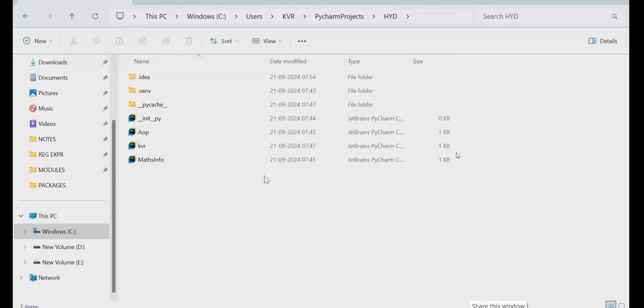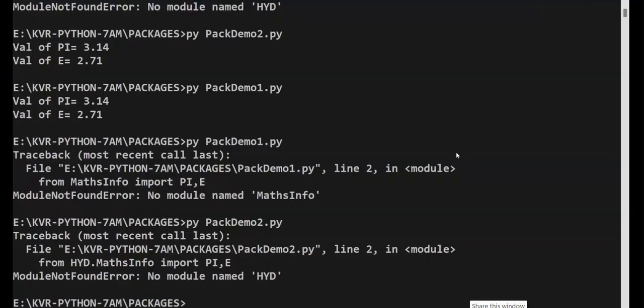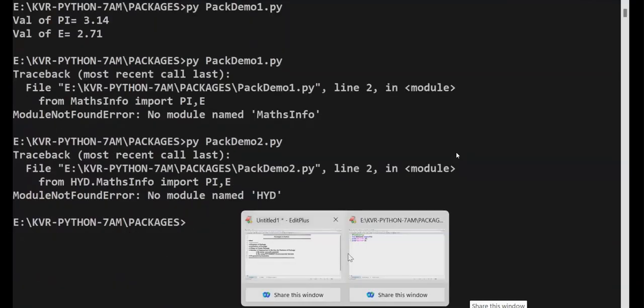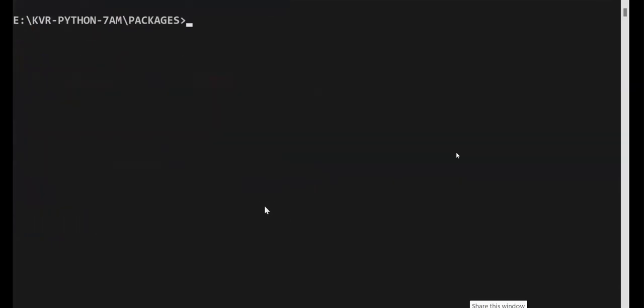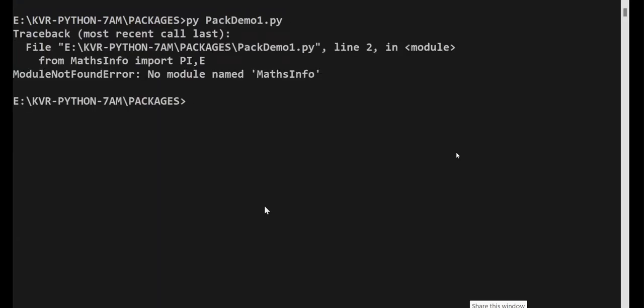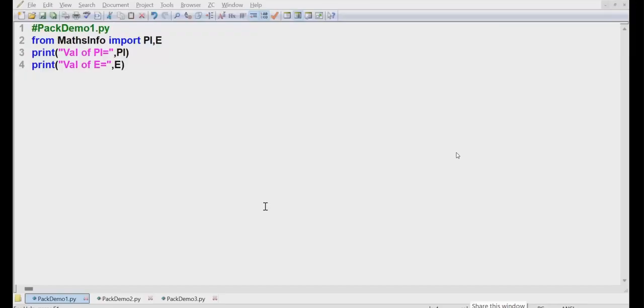Haripriya, okay, ma'am. Again, I will show you definitely, in the next part. Go to command prompt. What is my program? Pack demo. Was my command prompt already opened before I set the global variables? When I run pack demo 1, it will give the same module not found error. So I need to come out first. That is nothing but refreshing. Come out of this command prompt.